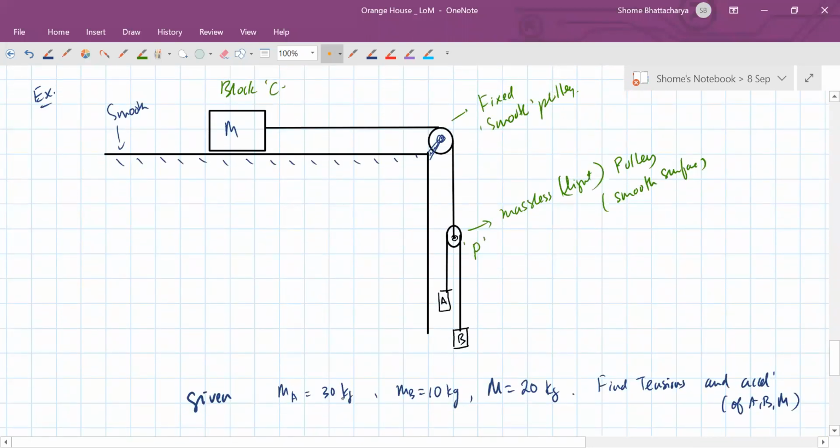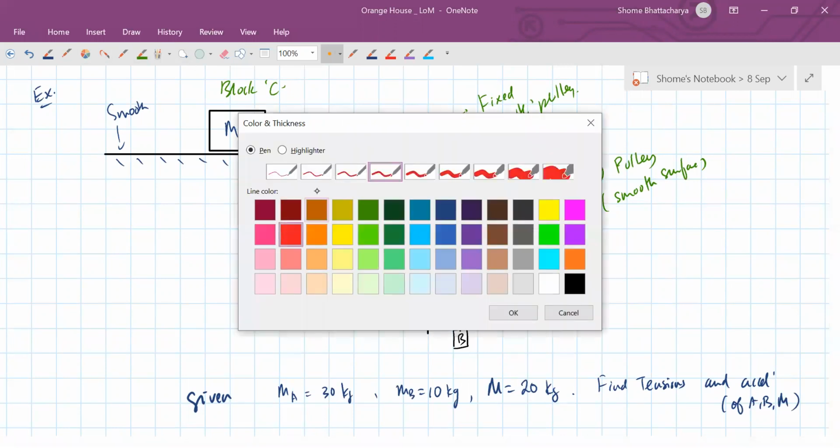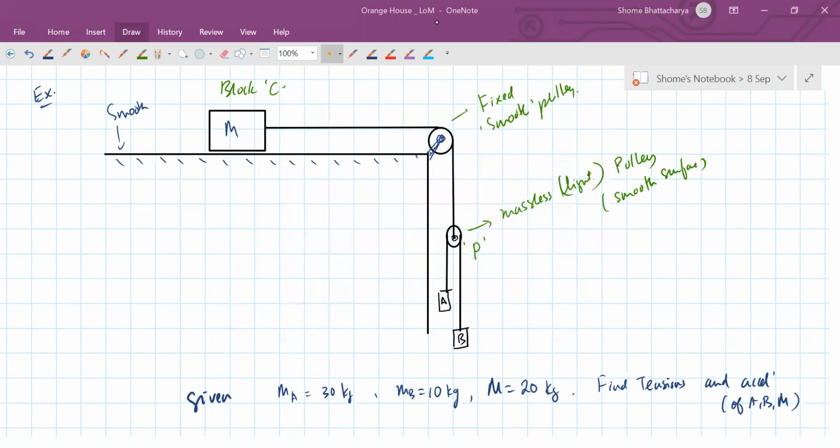So what is happening here? Let's assume that in the ground frame this block is accelerating at a.